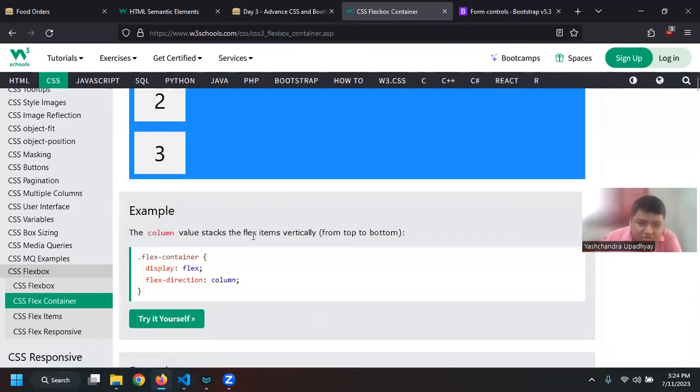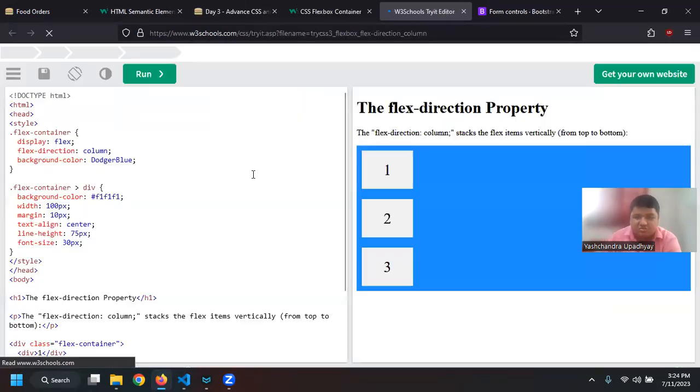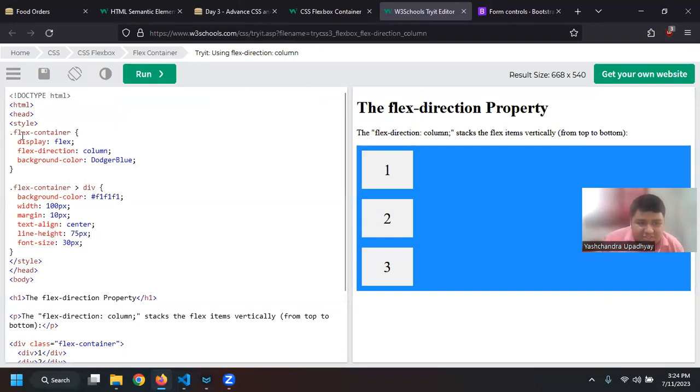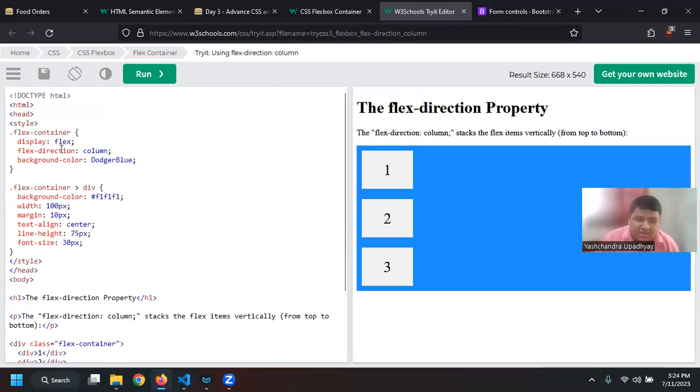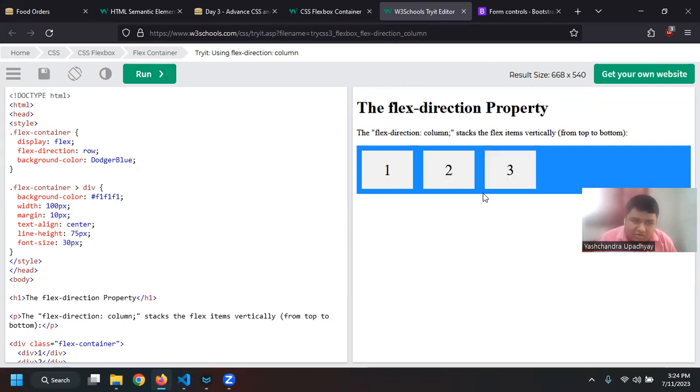We'll look at it. Currently I have added a class of flex container. Now in this container itself, I will say display flex. Now all the display will become flex, and the flex direction, which is currently column, so it is a column view, I will change to row. Now it has become a row, right?